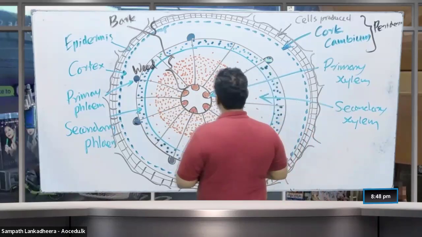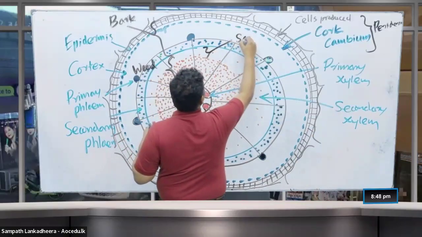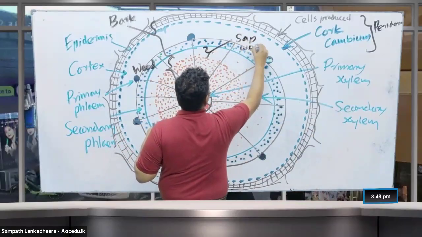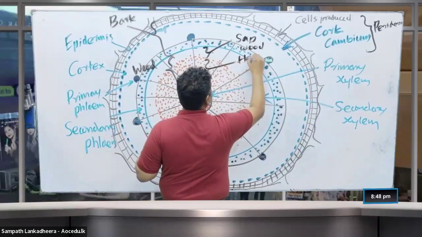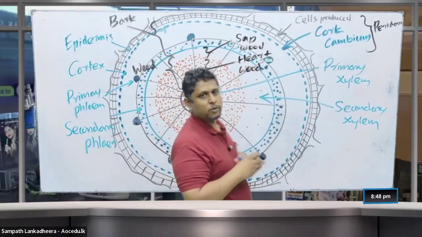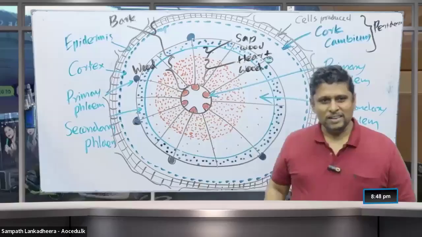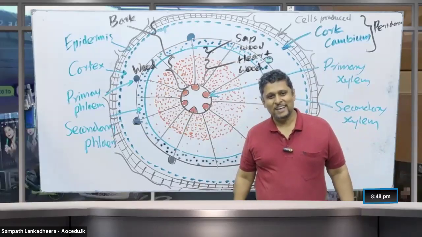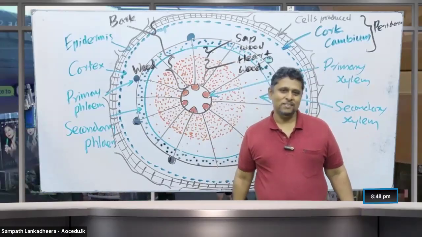So the wood has two parts. This part, what do you call it? Sapwood. And what do you call this, the central part? Central means heart. Heartwood. You call that heartwood. Heartwood is the wood present at the middle. Sapwood and heartwood.